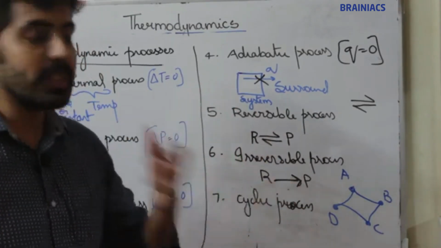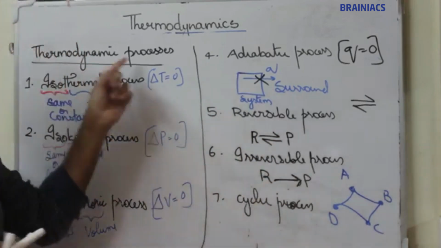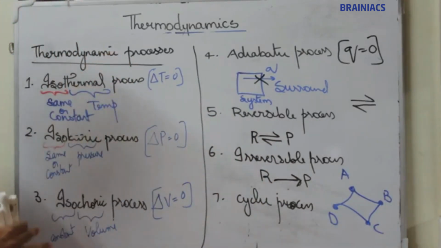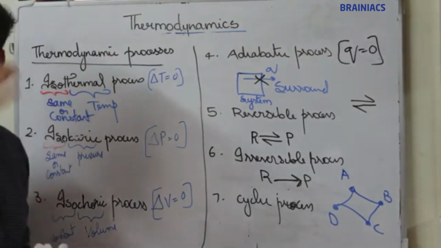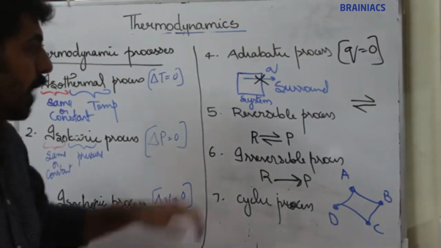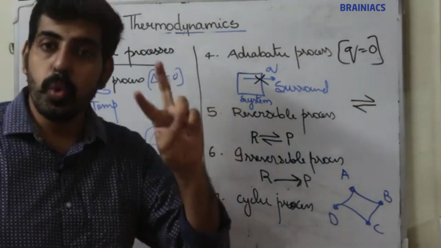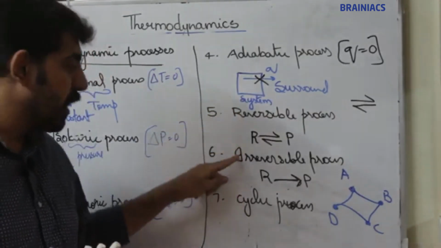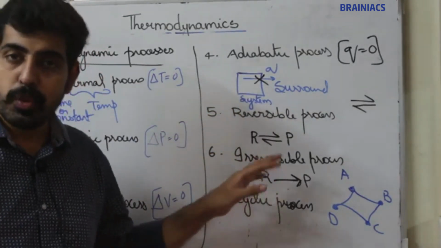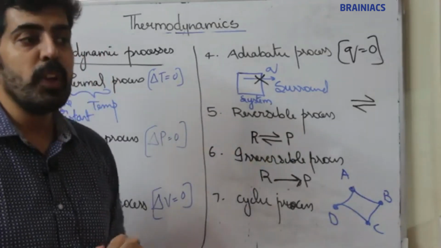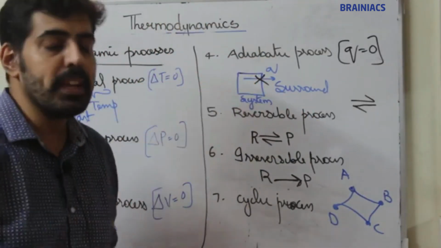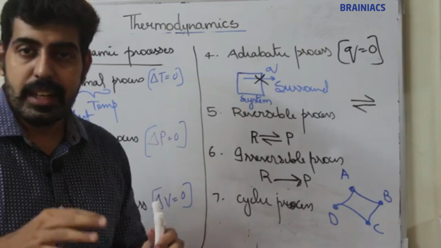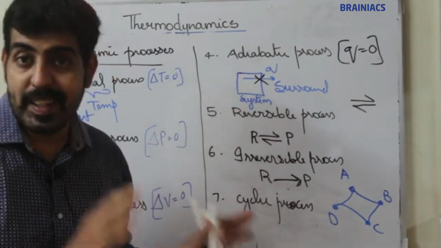These are the 7 thermodynamic processes. I think it's clear till here. Now we have to include 2 more points in reversible, irreversible and cyclic processes. Those points will be included later while discussing the next topics.